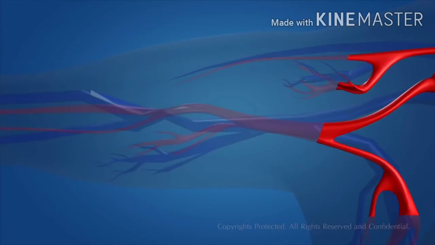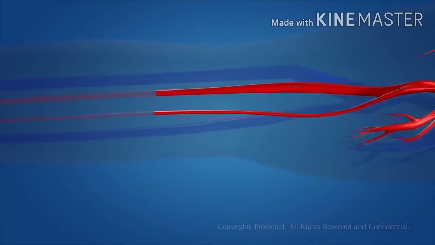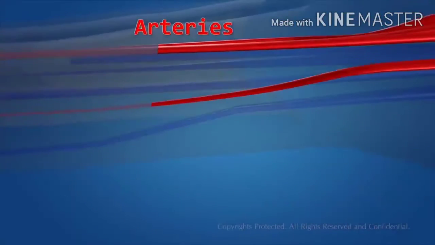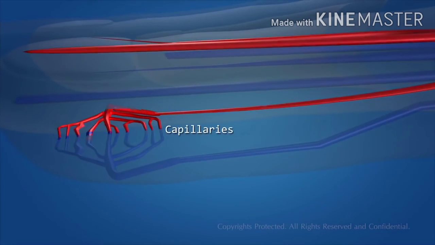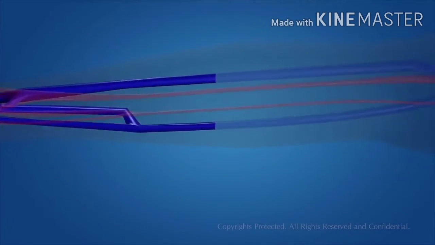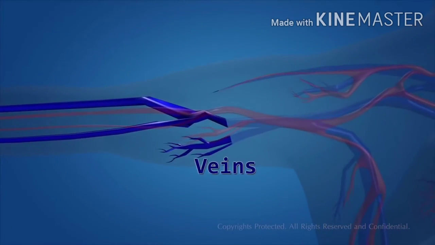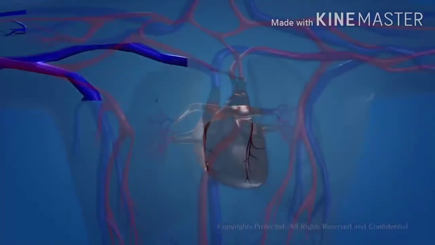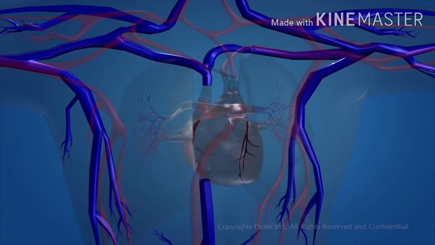Oxygenated blood reaches the different parts of the body through the blood vessels called arteries. The arteries branch into capillaries, which then reach the different organs of the body. The blood then becomes deoxygenated, and the blood capillaries merge and form thicker blood vessels called veins. The veins carry deoxygenated blood to the heart. The blood vessels that carry deoxygenated blood to the heart are known as the vena cava.